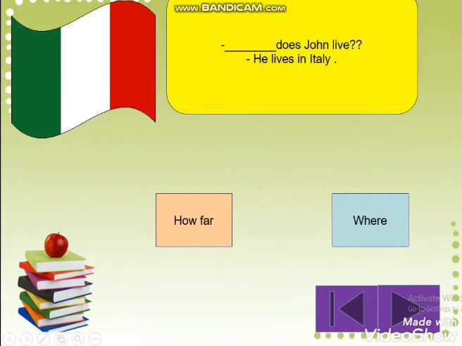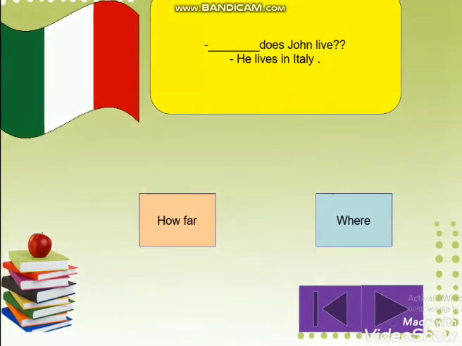Does John live? We are asking about a place. Excellent. He lives in Italy. So if you want to ask about the place, we have to use how far or where. Excellent. We have to use where.